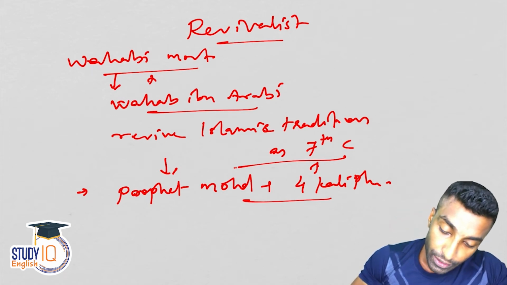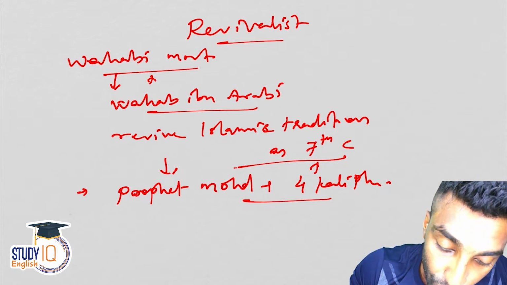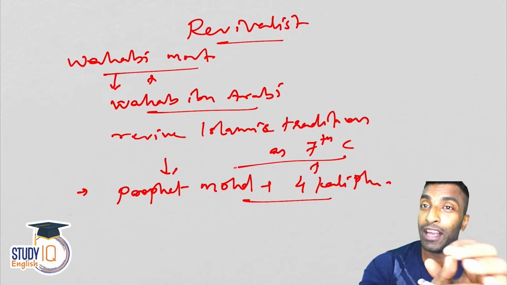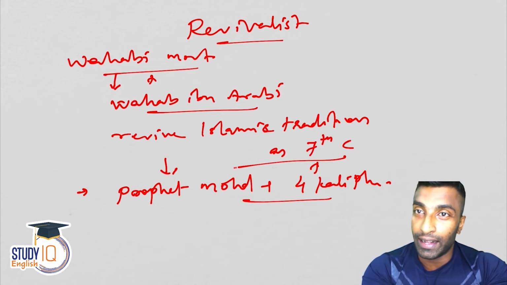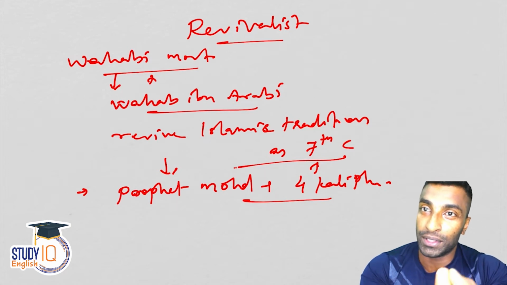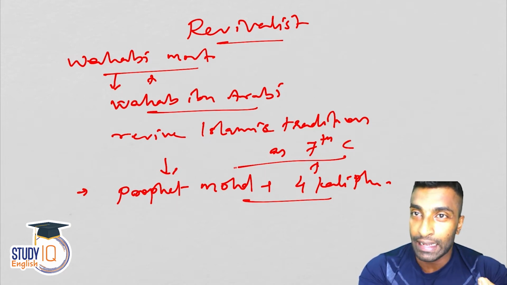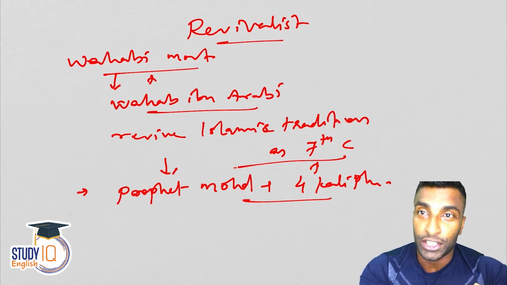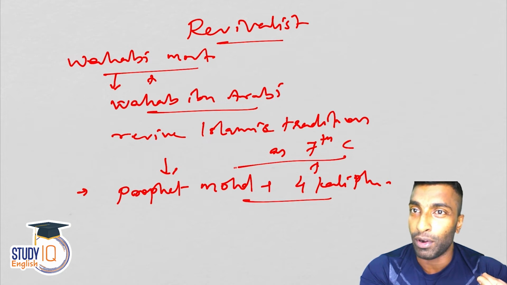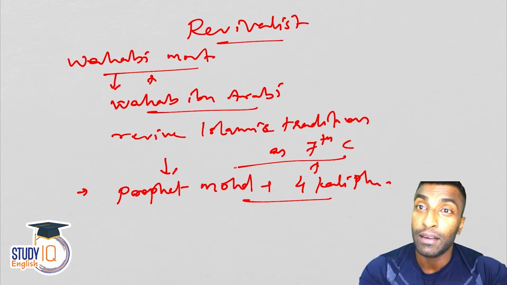Now guys, you need to remember these first 4 Caliphs, because they can ask you. The first 4 Caliphs are very important. Again, if you remember the 1773 Regulating Act, I used to tell you the Governor General of Bengal plus 4 members: Governor General Warren Hastings, and 4 members, since these are the first council, they will ask you. Richard Barwell, Philip Francis, George Monson, John Clavering. Same way, here you just remember Prophet Muhammad, and after that 4 Caliphs.